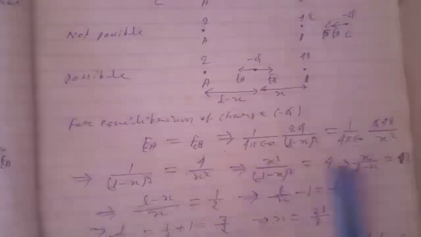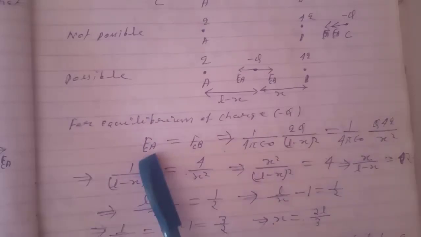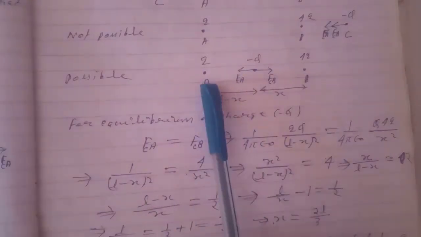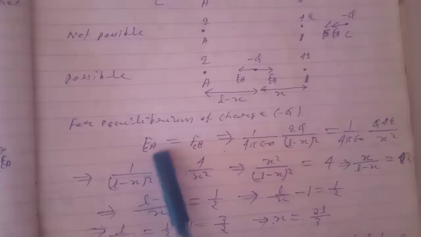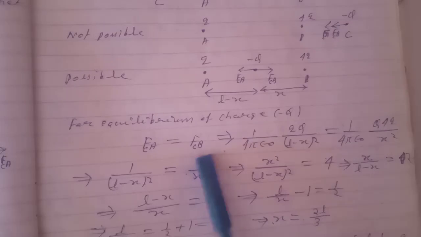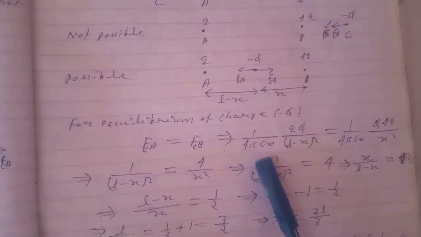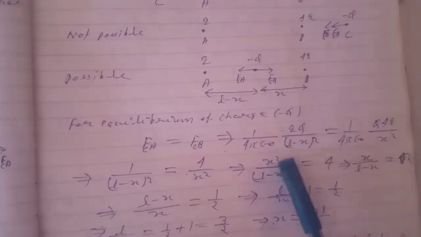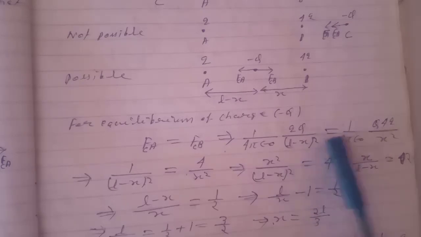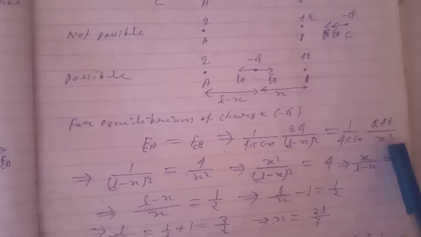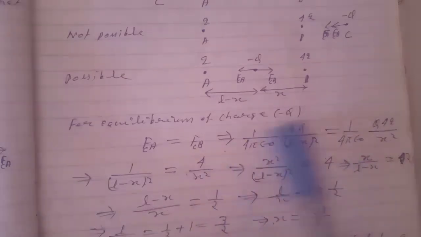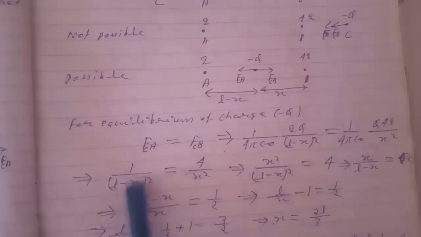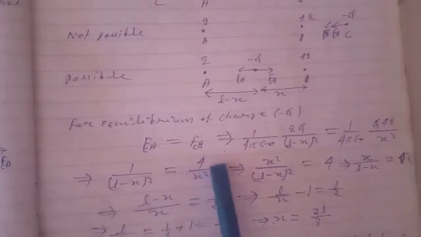Now, for equilibrium of charge minus q, the force due to this and the force due to this charge must be equal. So FCA equals FCB, force on C due to A equals force on C due to B. This implies 1 by 4 pi epsilon naught Q into Q under bracket L minus x to the whole square equals 1 by 4 pi epsilon naught Q into 4Q divided by x square, and these will cancel out each other. So we have 1 by L minus x to the whole square equals 4 by x square,